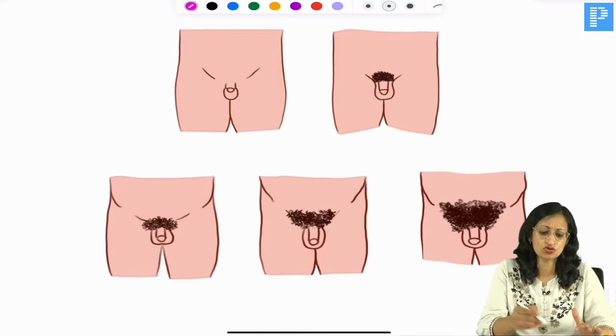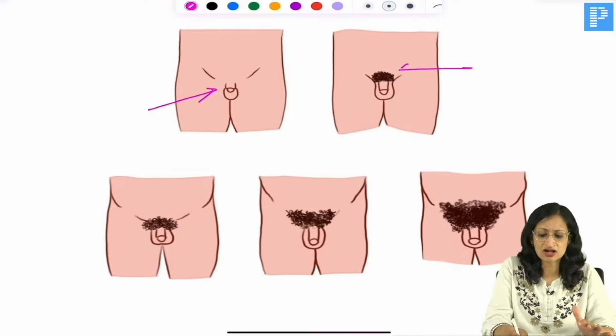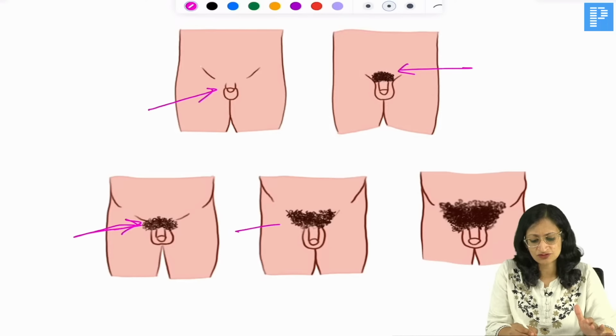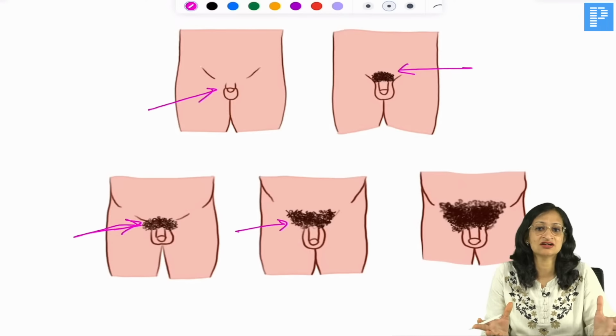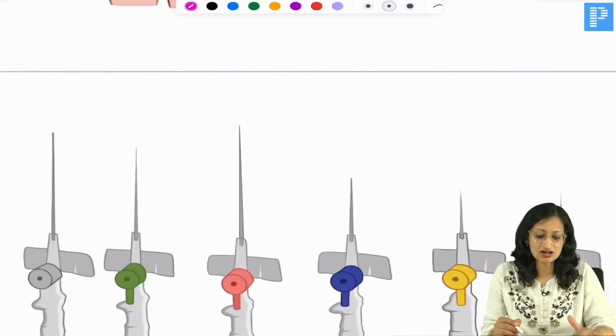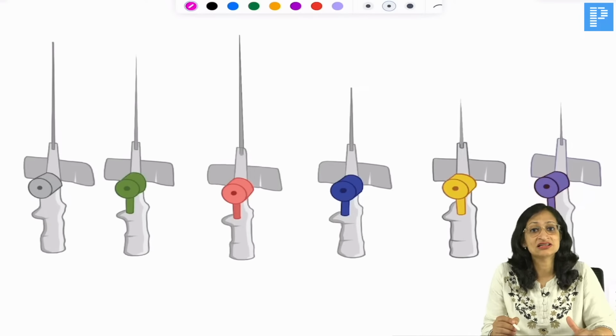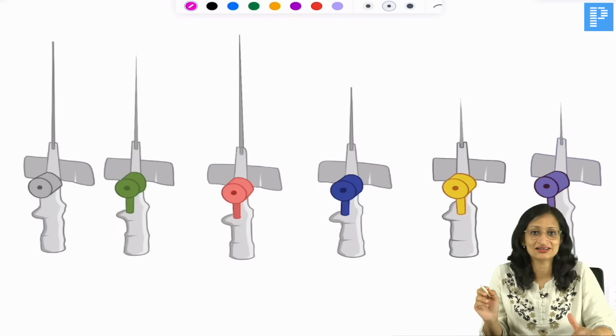Similarly, stage 1, no pubic hairs. Stage 2, sparse pubic hairs at the root of the penis. Stage 3, further increase in pubic hairs. Stage 4, it will become more curly and just like adult but does not spread to the medial aspect of the thigh. Stage 5, it spreads to the medial aspect of the thigh. So, that is how you assess puberty by the Tanner staging or sexual maturity rating.